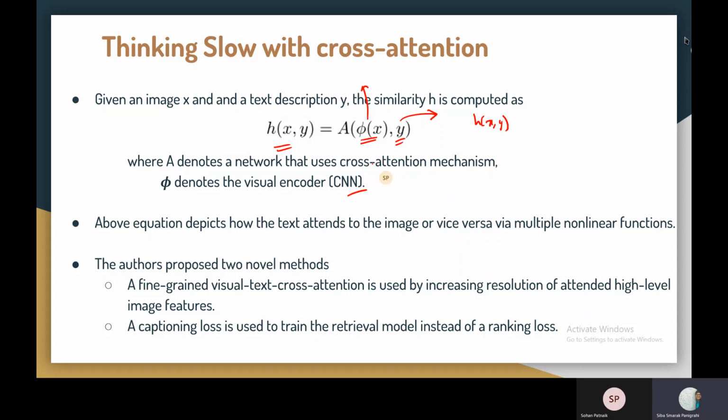And the second thing is, while training the cross-attention module, people use the contrastive loss. Rather, they have used the captioning loss to do this retrieval, and they show how captioning loss is competitive and how it can also be related to the contrastive idea.